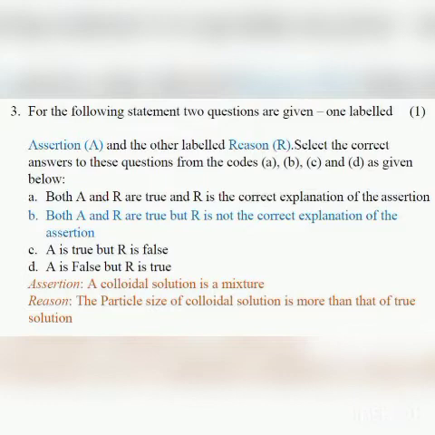So two statements are given and out of these four codes A, B, C and D, you have to select one. Now here the assertion is a colloidal solution is a mixture. So this is correct because colloids are mixtures. Reason, the particle size of a colloidal solution is more than that of a true solution. Yes, in colloids the particle size is more than that of a solution. Here both the statements are correct, that is assertion and reason both are correct, but the reason is not the correct explanation of the assertion. Colloidal solution is a mixture, but the reason does not support this statement.